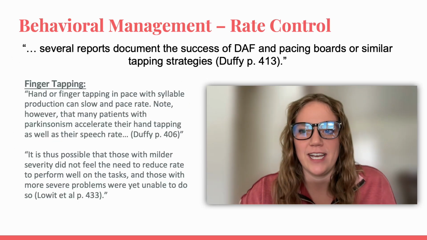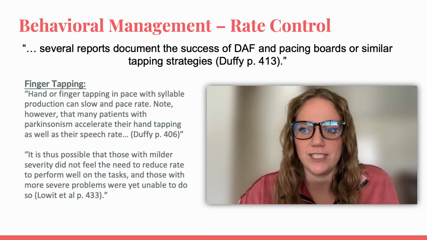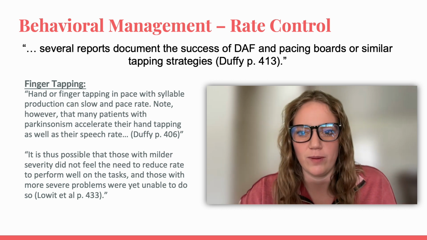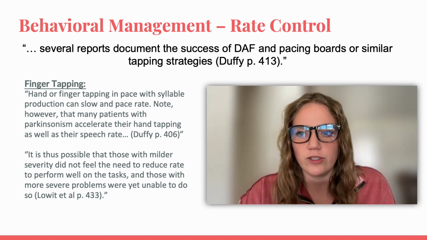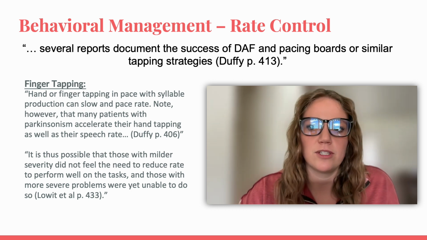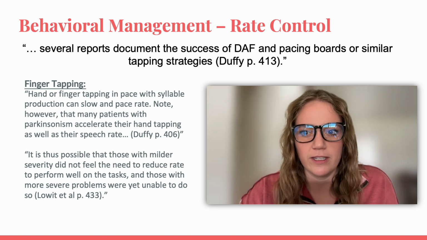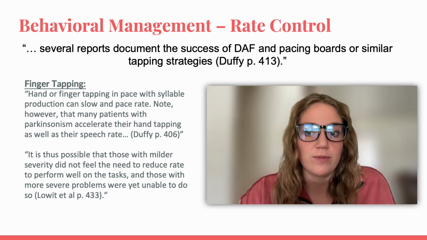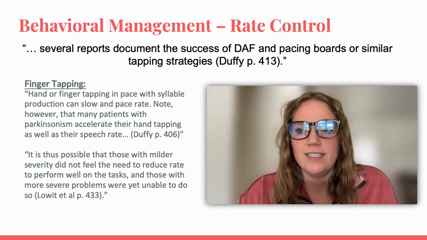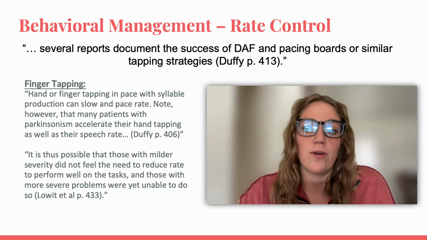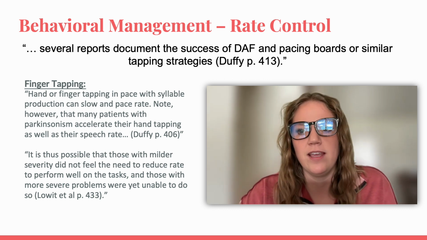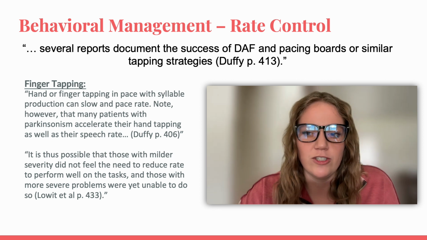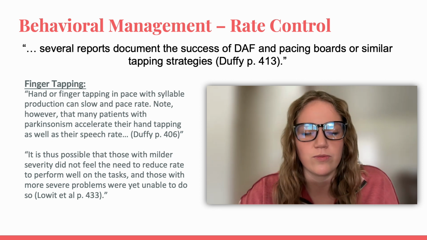Following the outline of our textbook, the first interventions we looked into were behavioral management options. We were informed that the client in case 4 used a behavioral strategy called finger tapping to help slow his rate and increase his intelligibility. It was observed that this was successful for him. Because this is a strategy that he is already aware of and has access to, it makes sense to consider it as something that we might work with as an intervention in therapy to assist in slowing his rate.